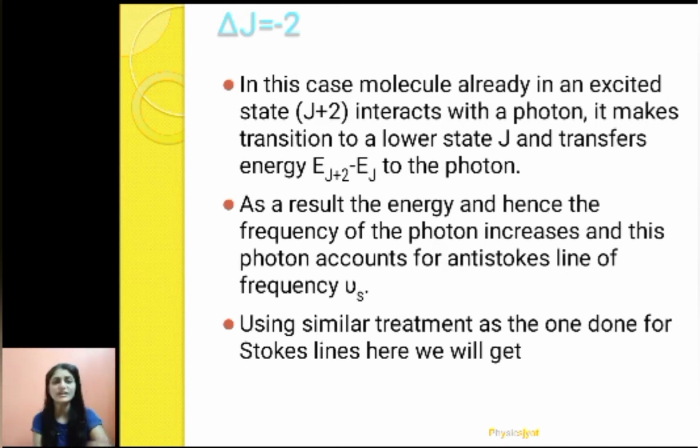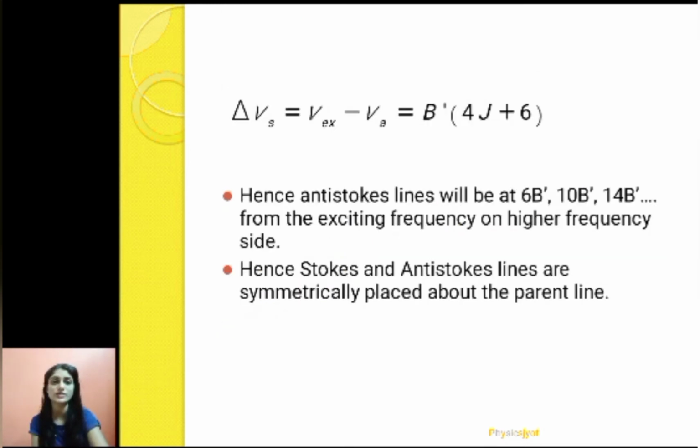So we can use a similar treatment as we did for the Stokes line, and here we will get this formula. The Raman shift for the anti-Stokes line is given by b'(4J plus 6). So here also, when we substitute J equals 0, J equals 1, J equals 2, and so on, we will get anti-Stokes lines at 6b', 10b', 14b' from the exciting frequency, but on the higher frequency side because these are positive values. In case of the Stokes line, we get it on the negative side of the parent line. Hence the Stokes and anti-Stokes lines are symmetrically placed about the parent line, because both lines are at the same distance.